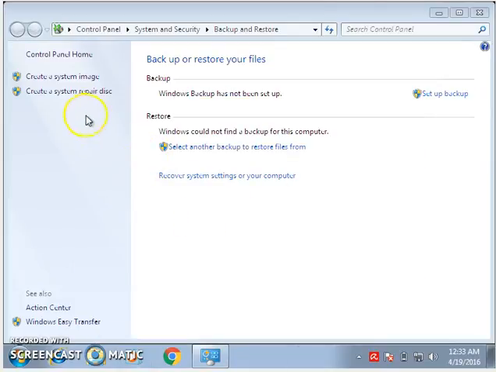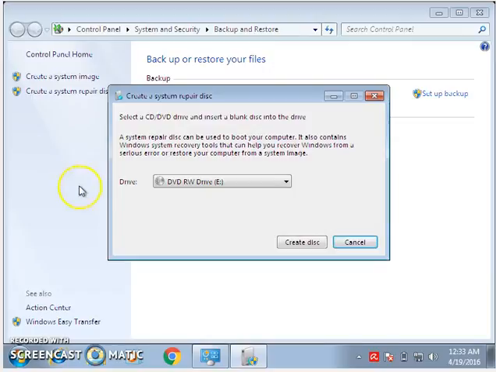After it finishes the system image, it will ask you if you want to create a system repair disk. So click on OK and then Create system repair disk. Here the DVD is selected. Then create the disk.